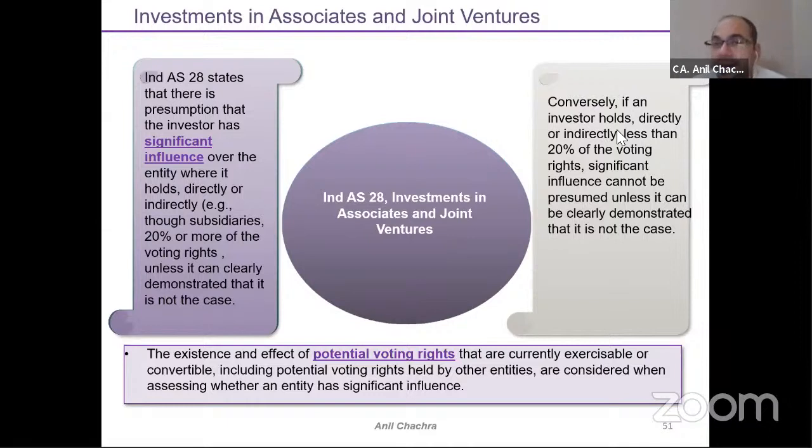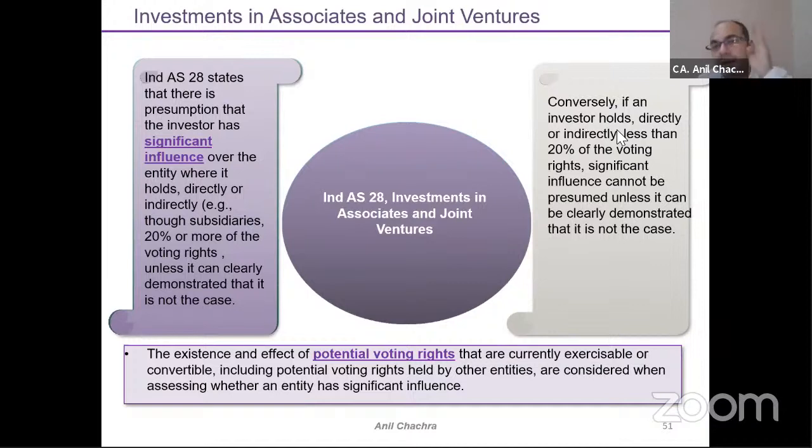So Ind AS 28 says that under Ind AS 110, we discussed the control part, assuming more than 50%. Under the Ind AS 111 standard, we discussed the joint control part.